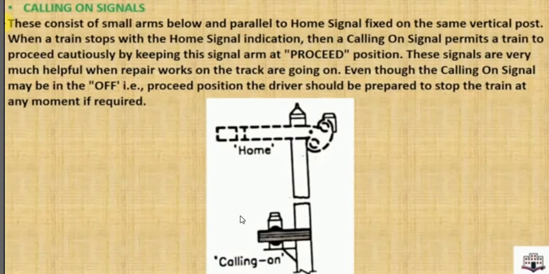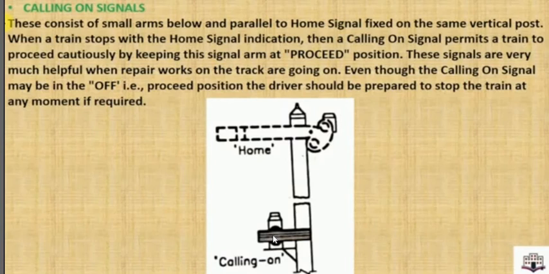The calling on signal is provided to indicate that the train can slowly move. If this calling on signal is off, it means the train has to stop. But if the calling on signal is on, showing green light, while the home signal is showing off, it means the train can slowly move. The train doesn't need to stop there, it can move very slowly.